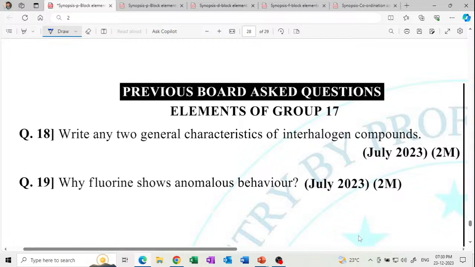Why does fluorine show anomalous behavior? Because of its small size, high electronegativity, and absence of d orbitals. Get it? Fluorine's bond dissociation enthalpy is very low. Very important question, a 2 marks question.